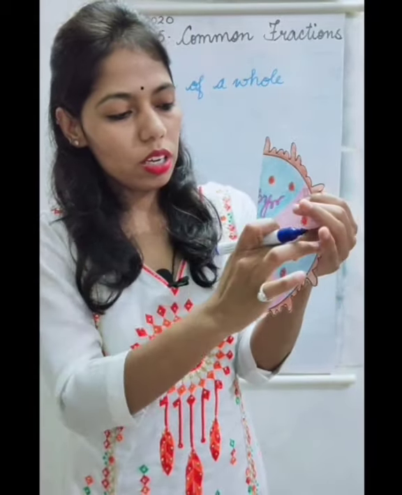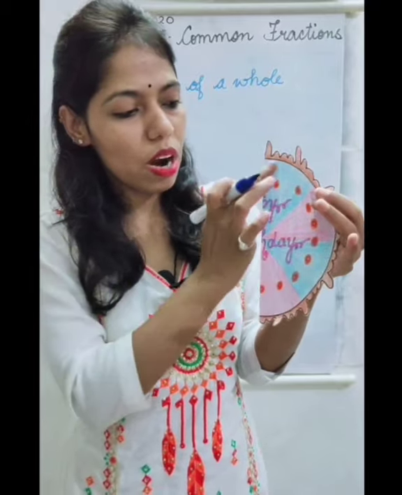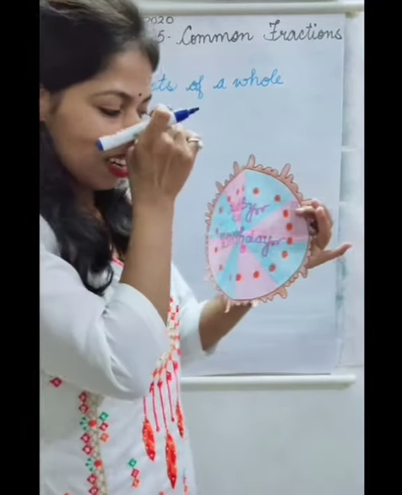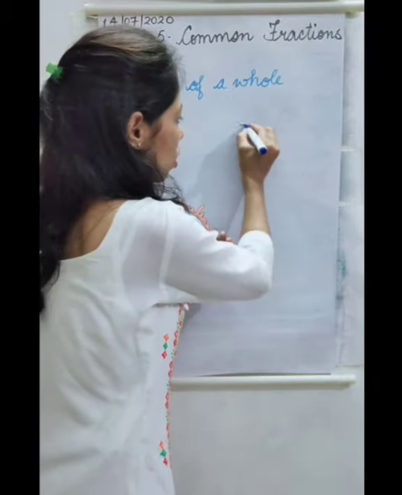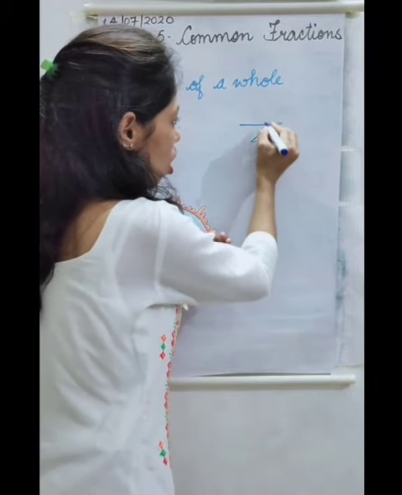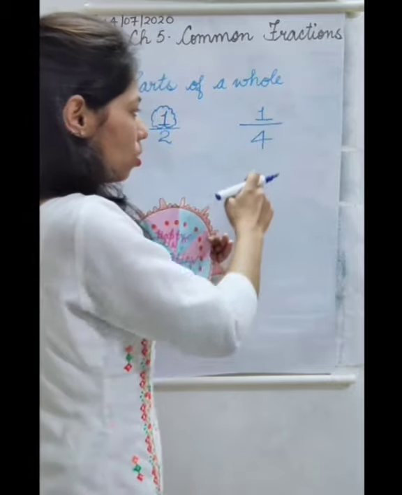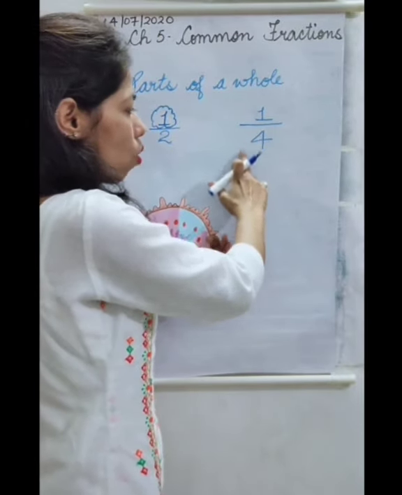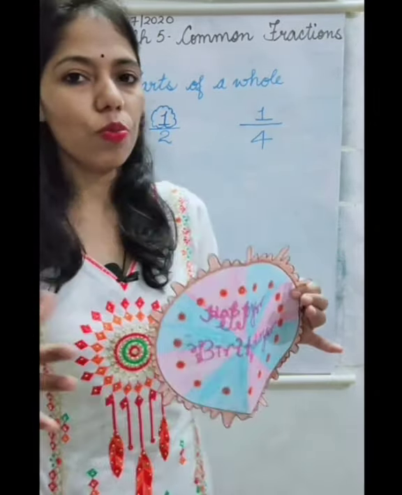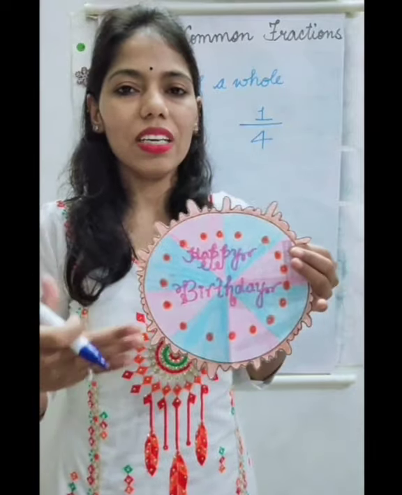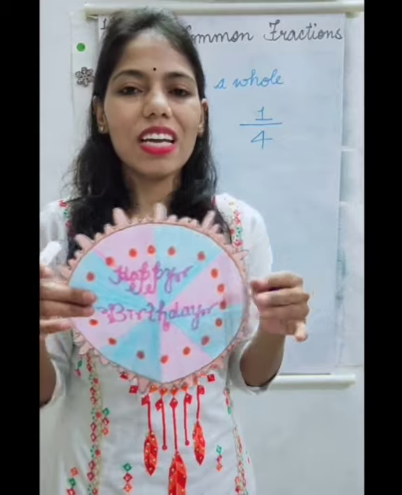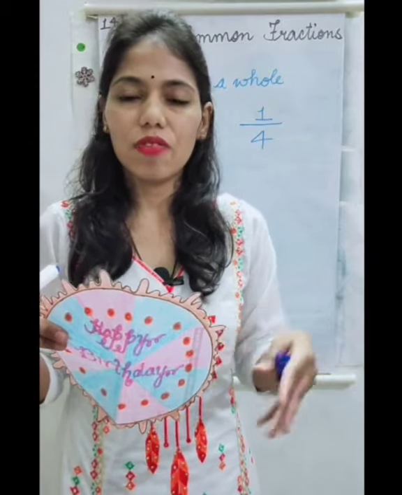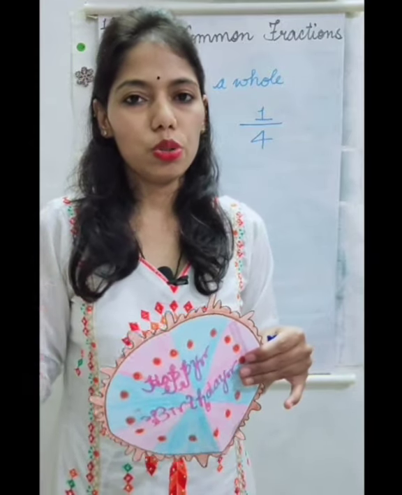So this one portion, this part you will give to your one friend, and if somebody asks how much you gave to your friend, the total number of parts is 4, and you gave 1 part. So 1 part of the whole 4 you gave to your friend. In this way you can divide among more. So fractions help us in dividing things equally.